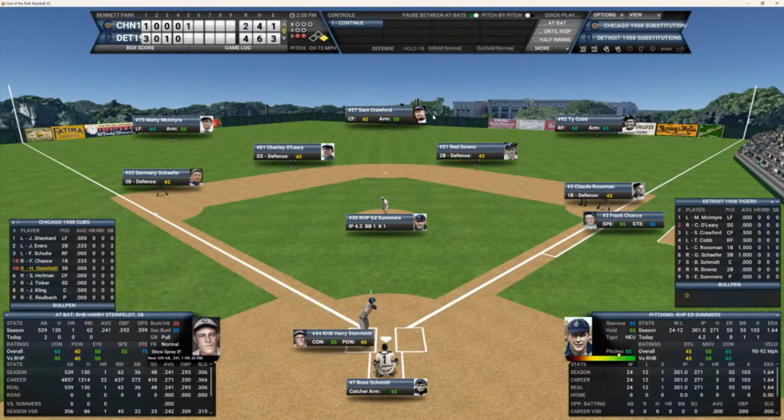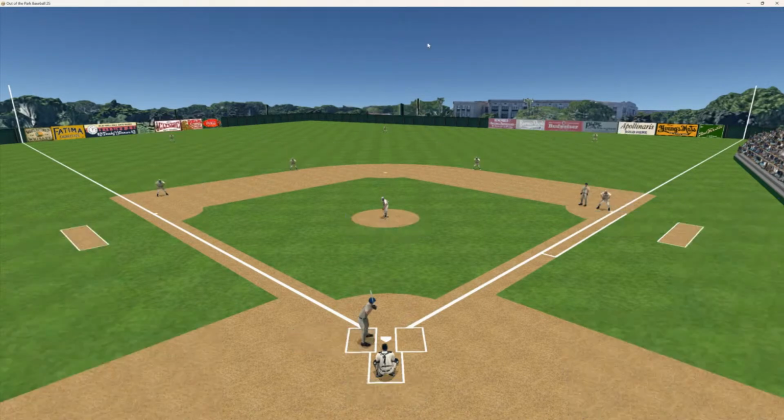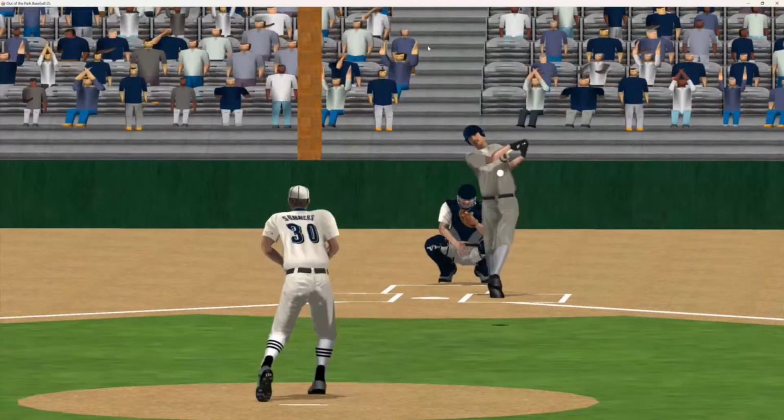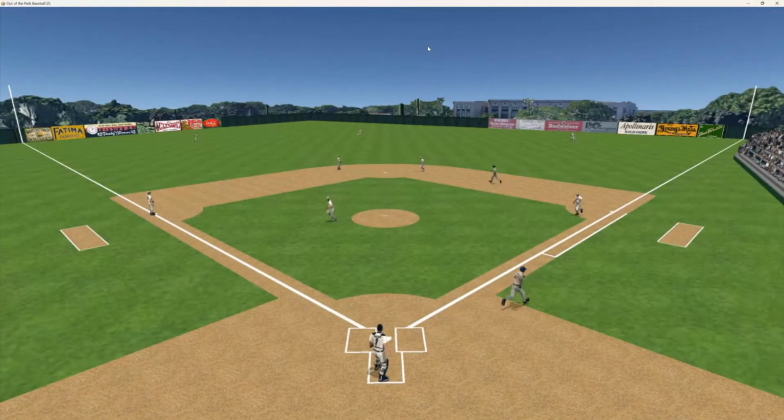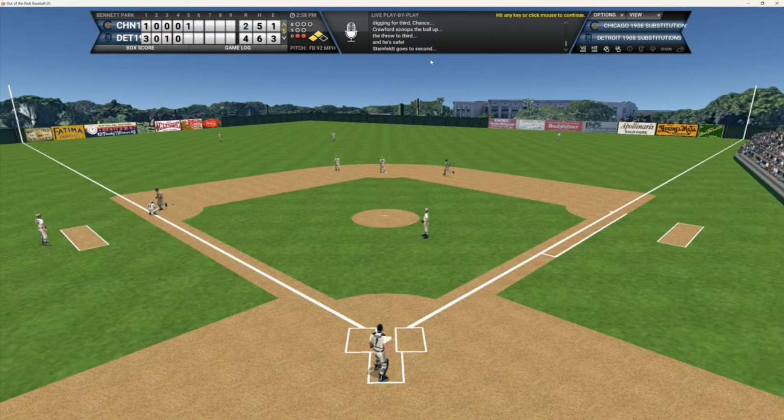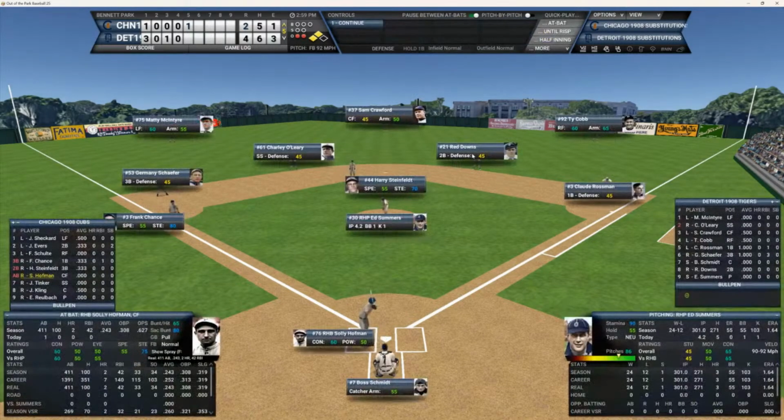Harry Steinfeldt's up now. Chance down at first. Will he stay put or try to steal and get in scoring position? Here's the pitch to Steinfeldt. He fists that up the middle. That's going to be a base hit in center field. Runner's heading for third. And he's going to be in there. We got second and third and 2 outs. So the tying runs in scoring position here for Solly.